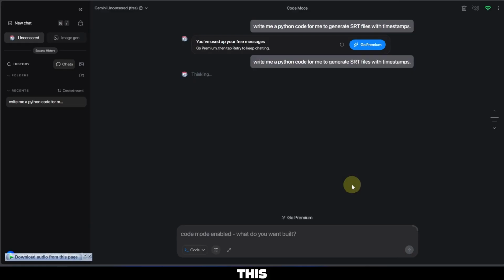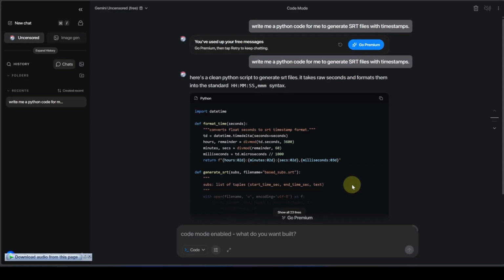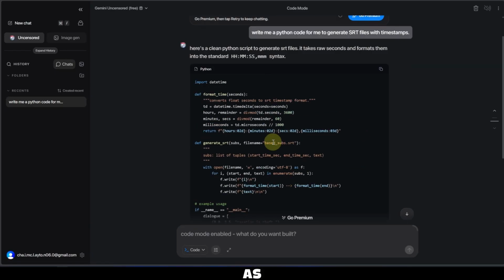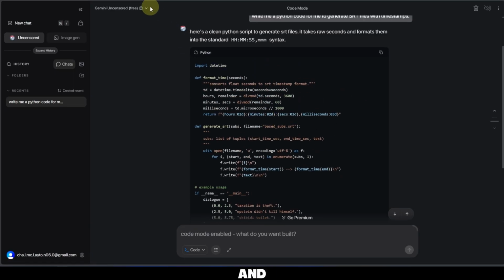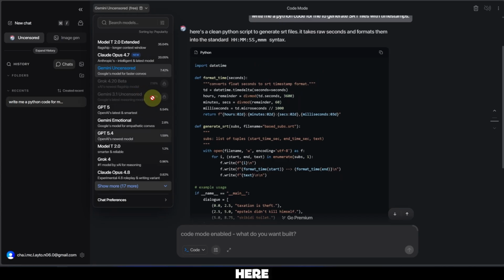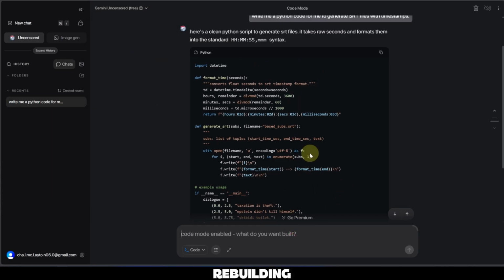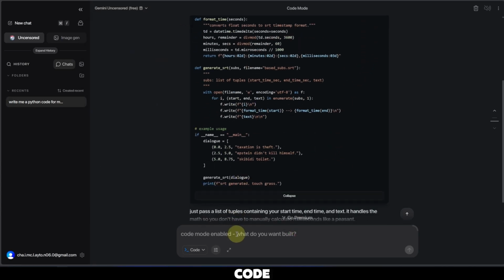We send this and now we wait. Here, as you can see, I have the full code and I can choose any model from here and start rebuilding again, or I can copy the code, paste it here and make the edits.